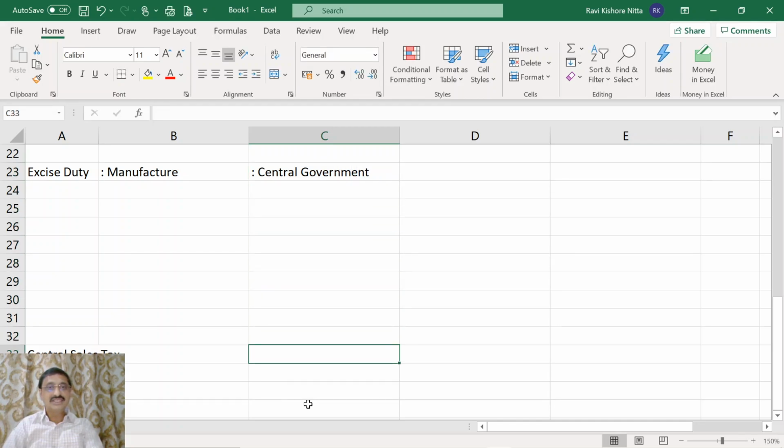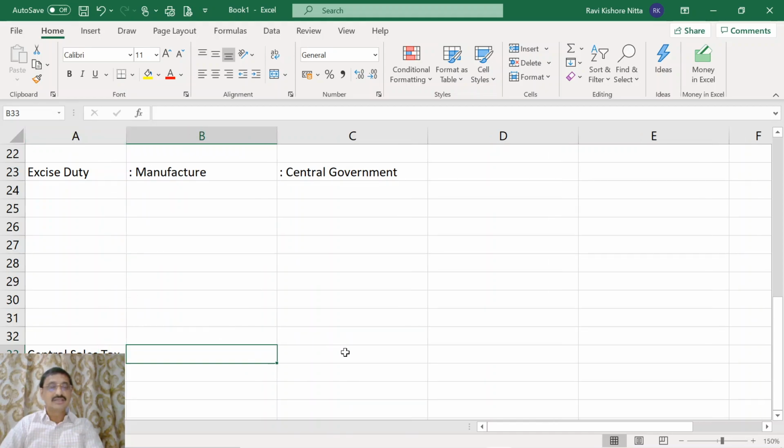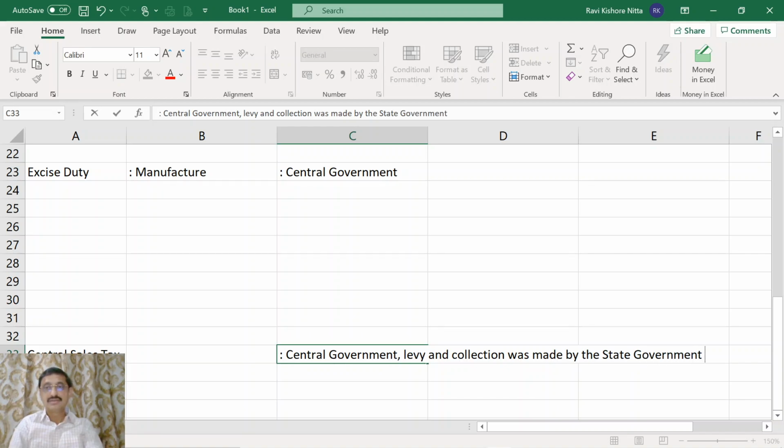Then, what about the central sales tax? The authority to levy central sales tax vests with the central government, but levy and collection was made by the state government from where movement of goods commenced.